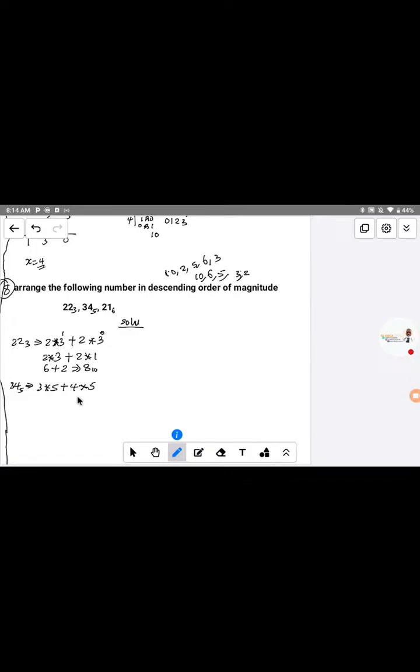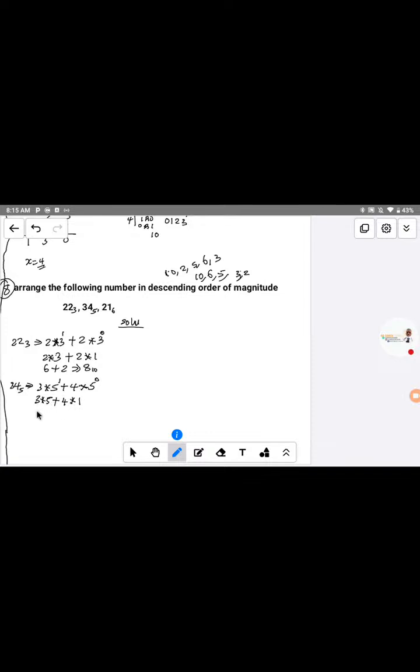When you are indicating the index, you start from the right hand side and start from 0 on top of the base. This base, the first one is 5 to the power of 0. The next one will be power of 1. Now let's solve it. Here we have 3 times 5 to the power of 1, that is 5, plus 4 multiplied by 5 to the power of 0. 5 raised to the power of 0 is 1. Anything raised to the power of 0 is equal to 1.